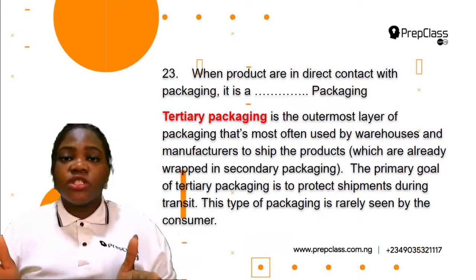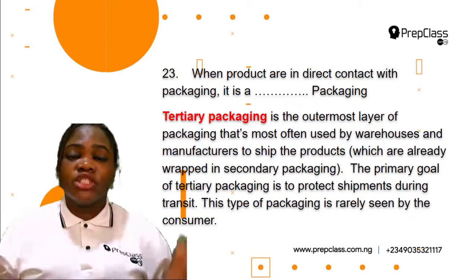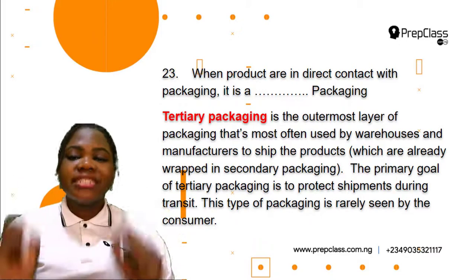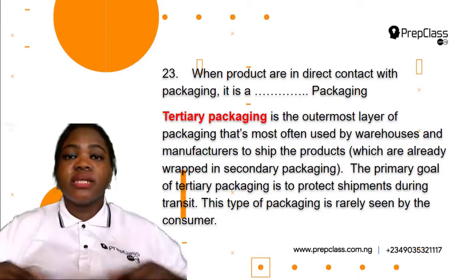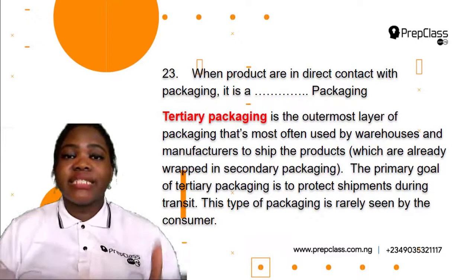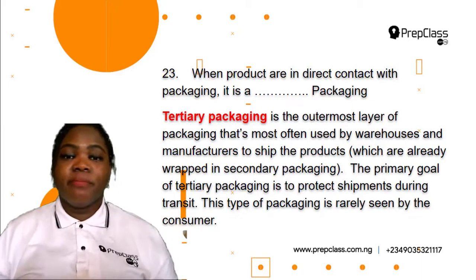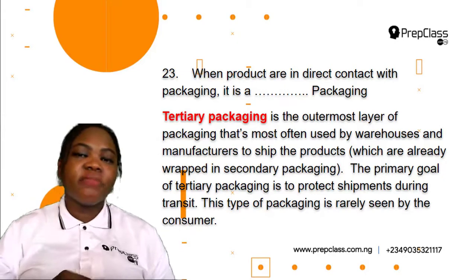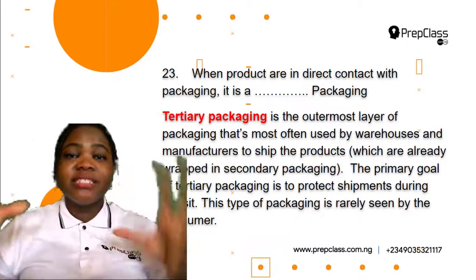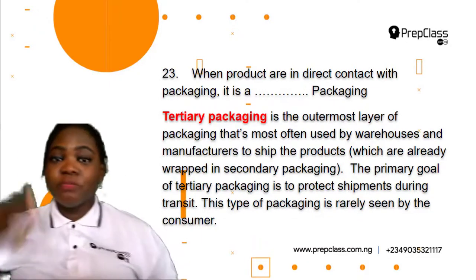It is used for transportation so that none of the bottles or none of the products will be damaged during transportation. So this type of packaging is rarely seen by the consumer. You rarely see this type of packaging, and this is because when you want to buy it, you will not find that anymore, and you're not going to be buying in bulk like that. So you don't really need to buy in bulk. But if you have ordered something online before, you must have seen the tertiary packaging, because this is used to transport products from point A to point B.